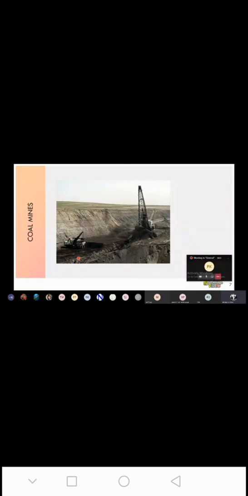Now, distribution. The picture that you can see on the screen is of coal mines. This is a coal deposit, and these are the machineries used to extract the coal from the mines. They have a very huge amount of coal. And from where is this coal formed? This coal is formed when the plants get buried.